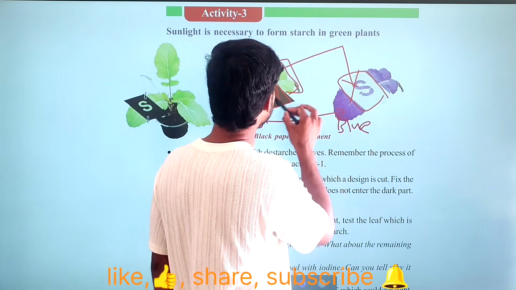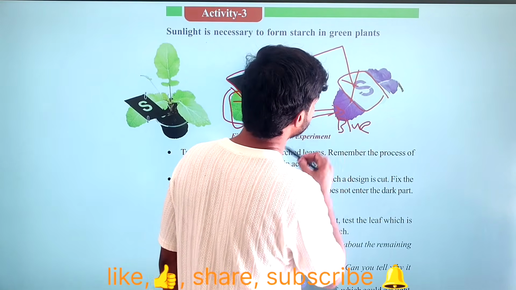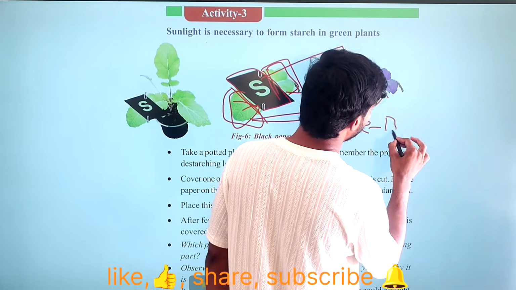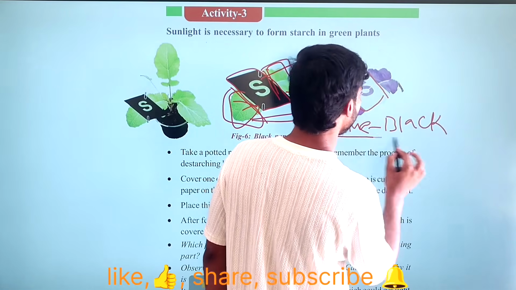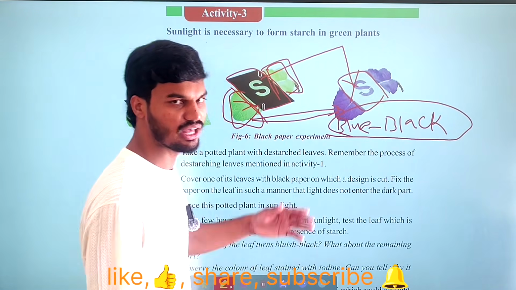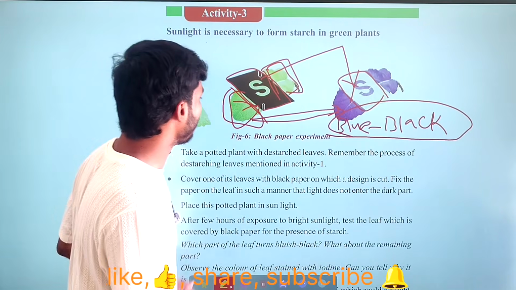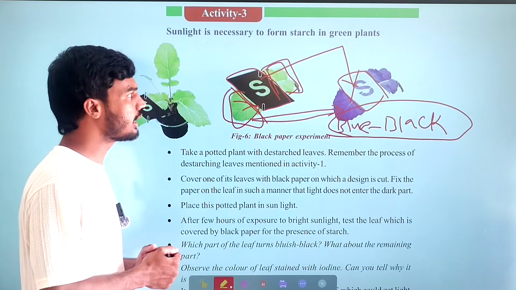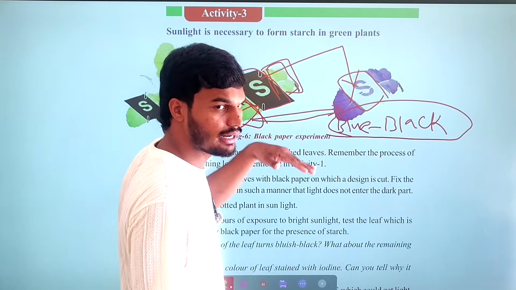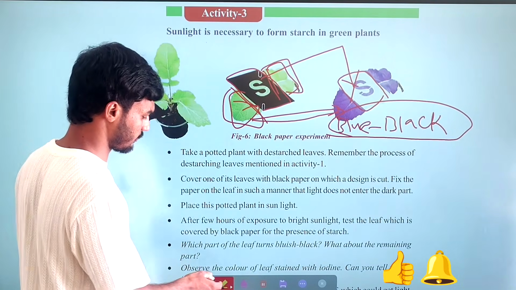The part exposed to the sunlight turns bluish black, blue black color. So whenever the leaf turns bluish black in the iodine test, it is an indication of the presence of starch. Simply by this experiment we can prove that starch is prepared under the sunlight. Clear?